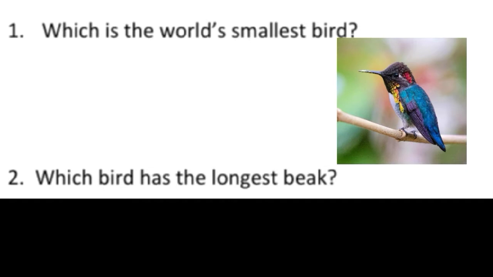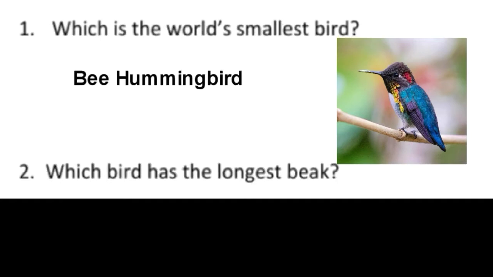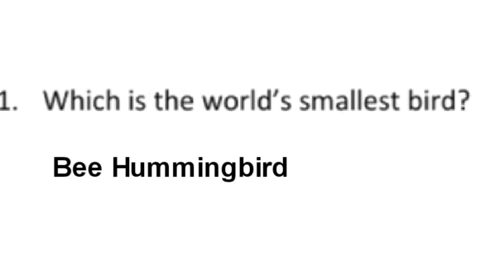As you can see in the picture also, yes, it is bee hummingbird, only found in Cuba. It measures a mere 2¼ inches long and they weigh less than 2 grams. This is bee hummingbird.